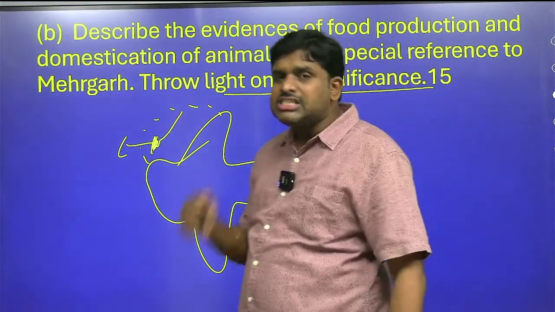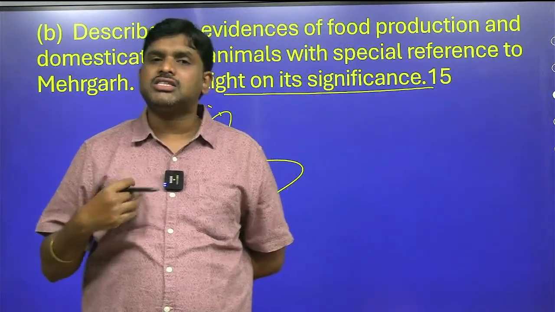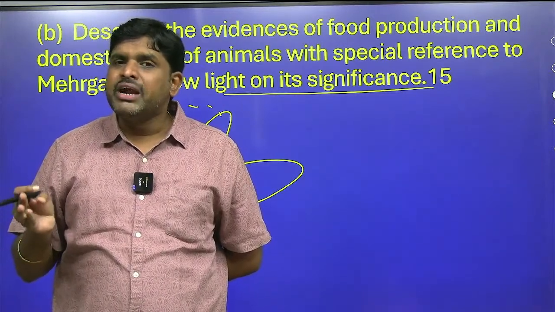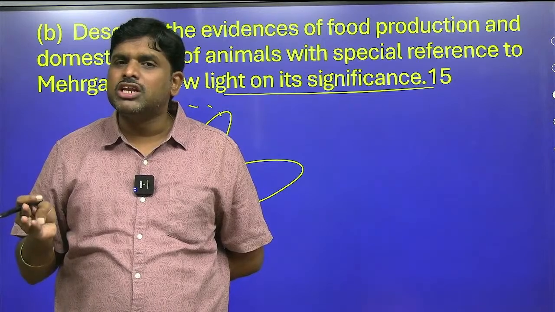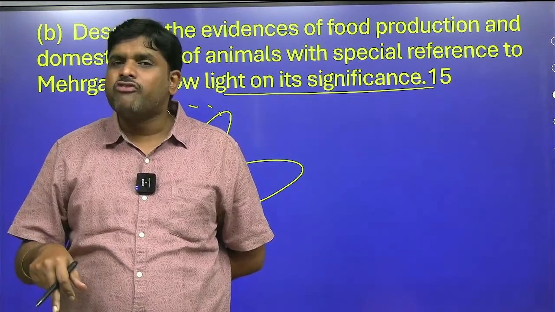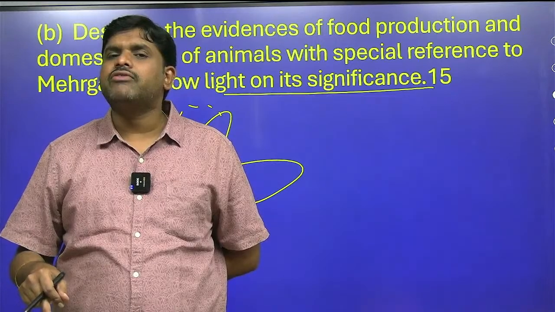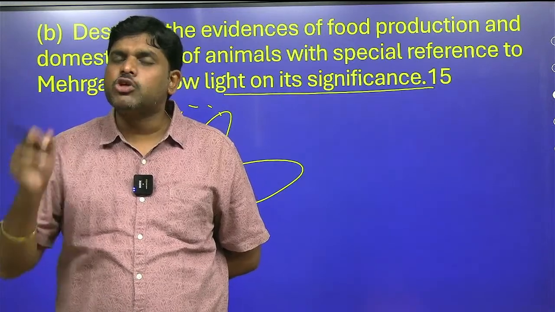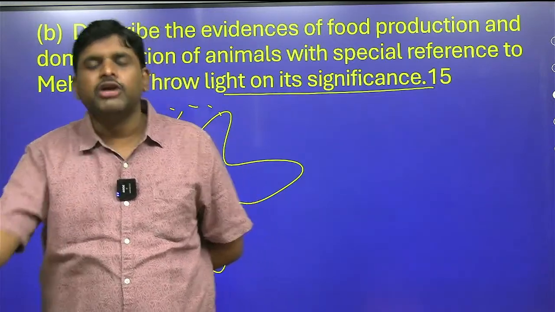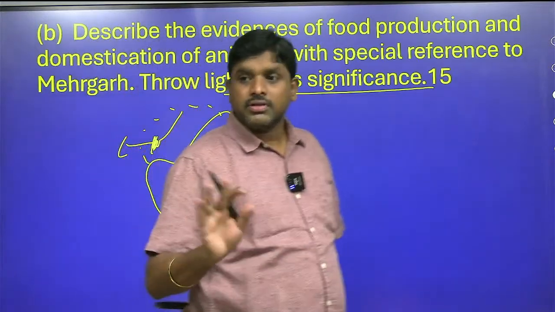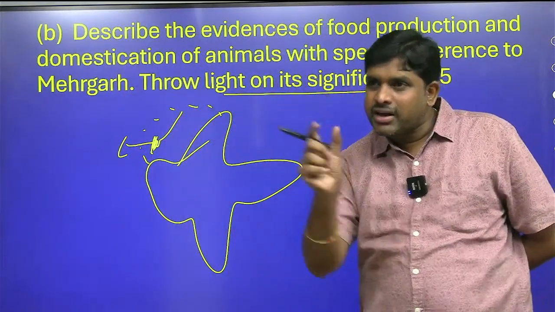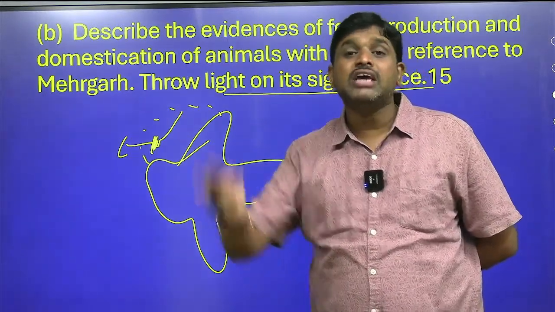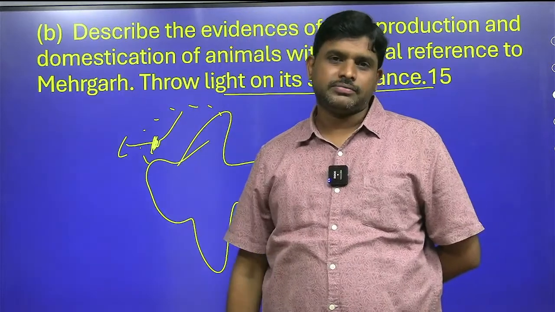The significance is that we came to the conclusion that it is not only Bhimbetka, not only Sohan, where the evolution of man happened. Why? Because Bhimbetka and Sohan gave the evidence of Paleolithic, Mesolithic, Neolithic. But Balochistan province of today's Pakistan also gave us evidence about the Neolithic. From this we can conclude that the Indian subcontinent has evidences of Paleolithic, Mesolithic as well as Neolithic. That is the significance of Mehergar.